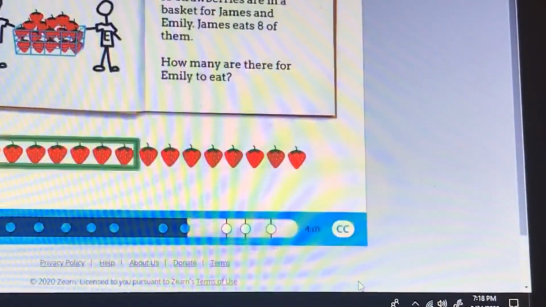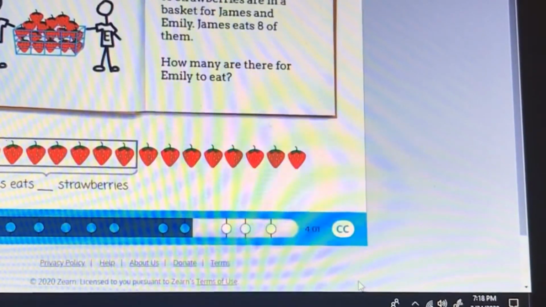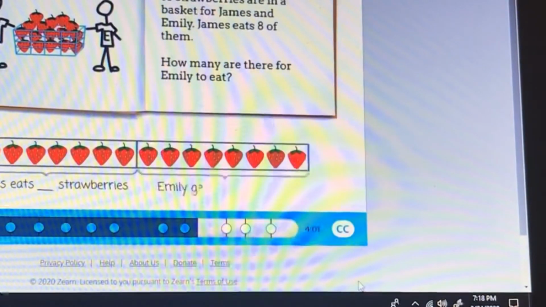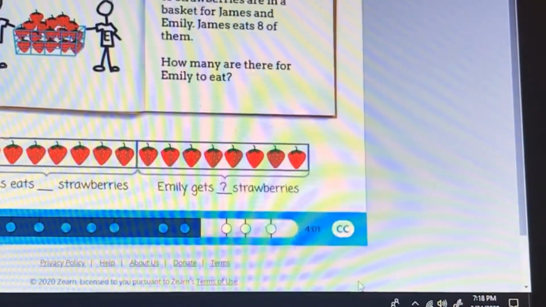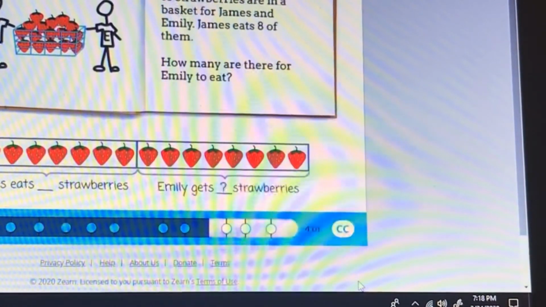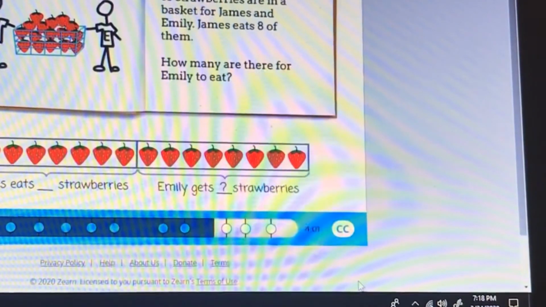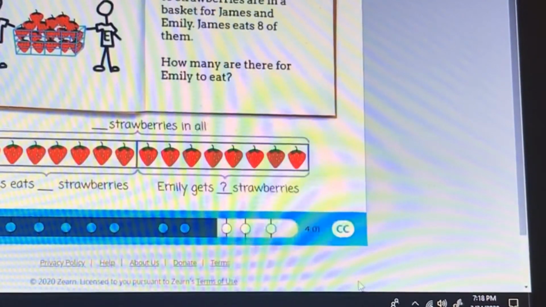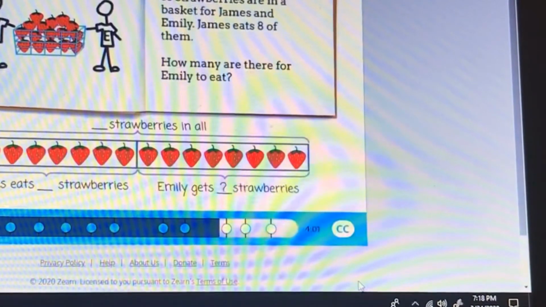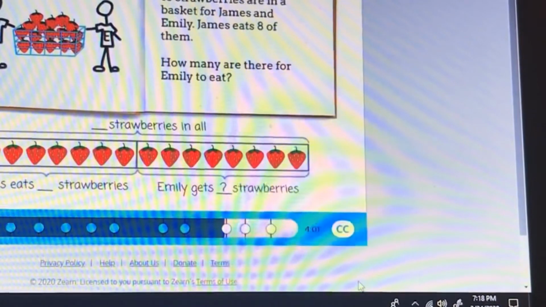This picture has a rectangle around the 8 strawberries that James eats. That's the first part of our tape diagram. The rest of the strawberries are for Emily. That's the second part. The story doesn't tell us this part, so we can show it with a question mark. And the whole tape diagram shows all the strawberries that Emily and James started with. Let's fill in the parts the story tells us. Fill in the tape diagram to match the story.